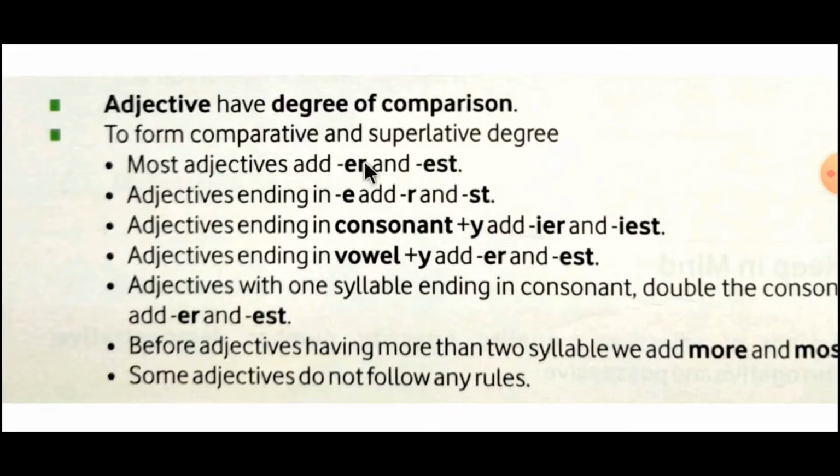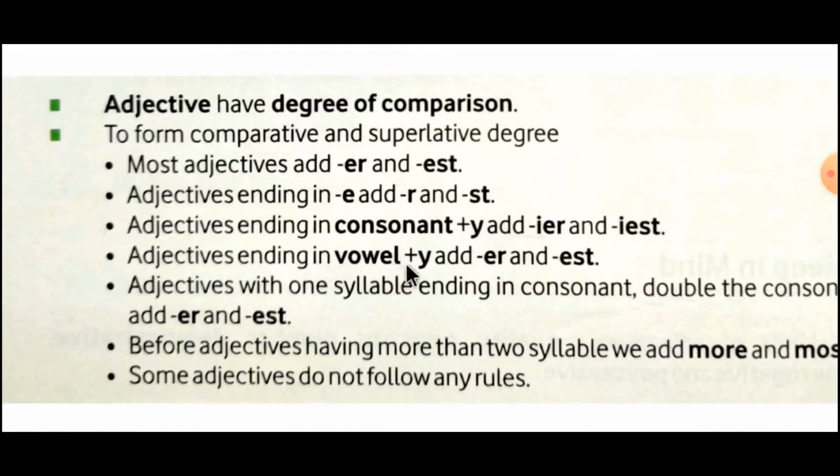Most adjectives add er and est. This is the first and common rule. Second, adjectives ending in e add r and st. Then adjectives ending in consonant plus y add ier and iest.